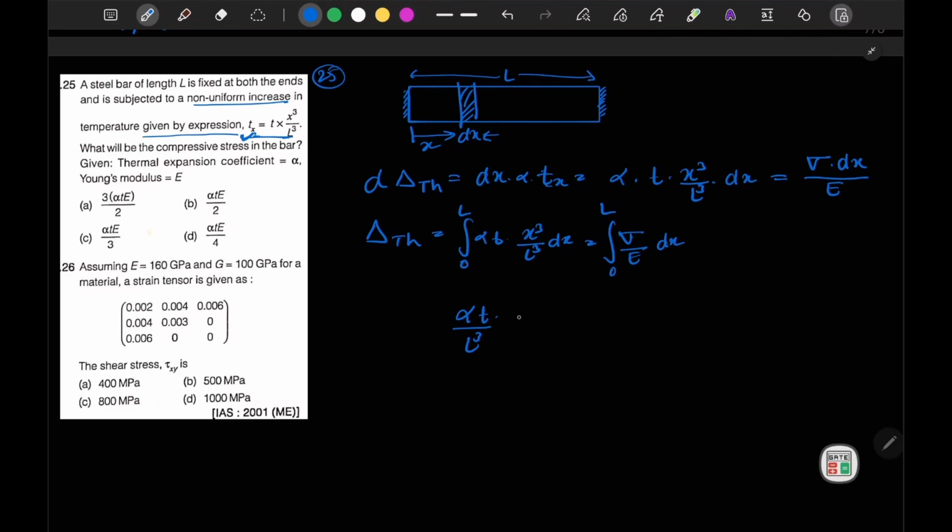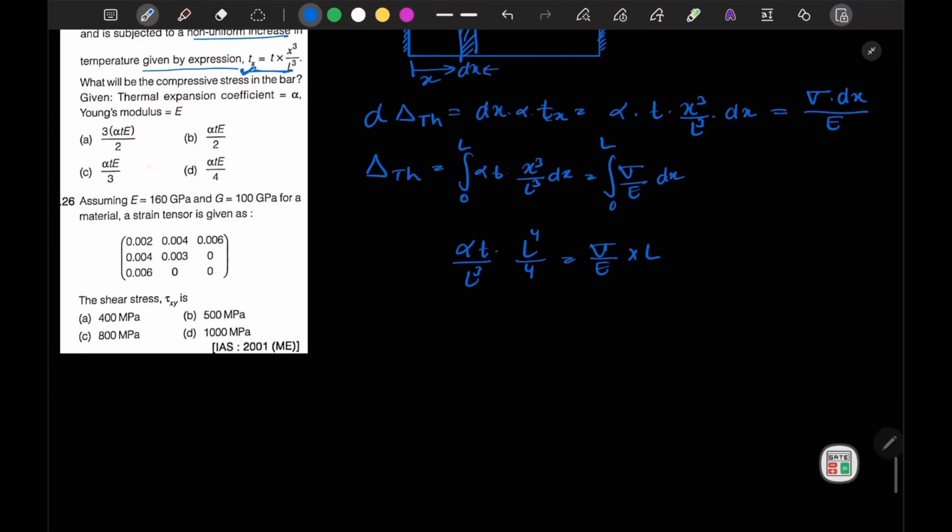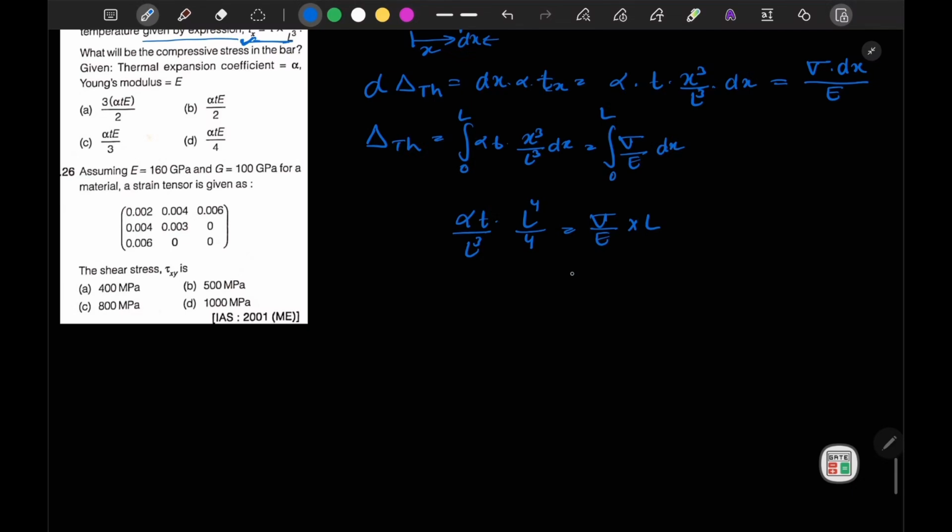Now x cube dx will be x to the power 4 by 4, so this will become L to the power 4 upon 4 is equal to sigma upon E into this dx integration, which will become x, and applying the limit it will become L. Now from here I can write our sigma value to be alpha T E by 4. So the correct option is D.